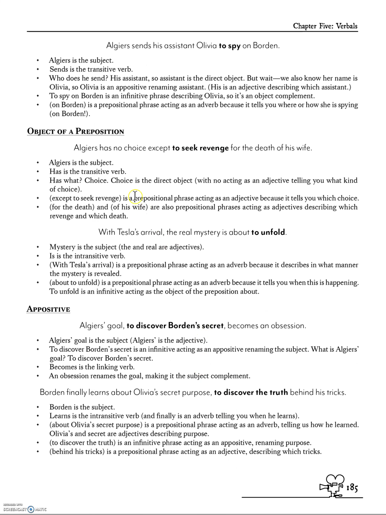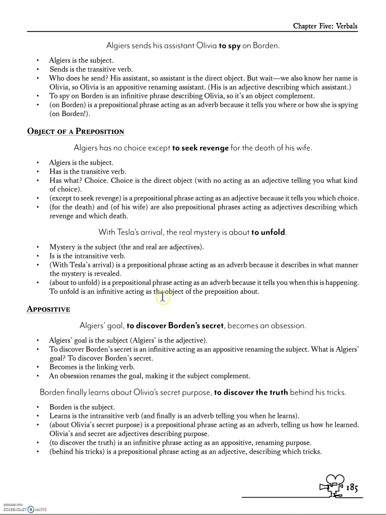Moving on, they can also be the object of a preposition. "Except to seek revenge." So except is your preposition, forming a prepositional phrase. "About to unfold." About is your preposition, and to unfold is the object of the preposition. So you have an infinitive as the object of a preposition.